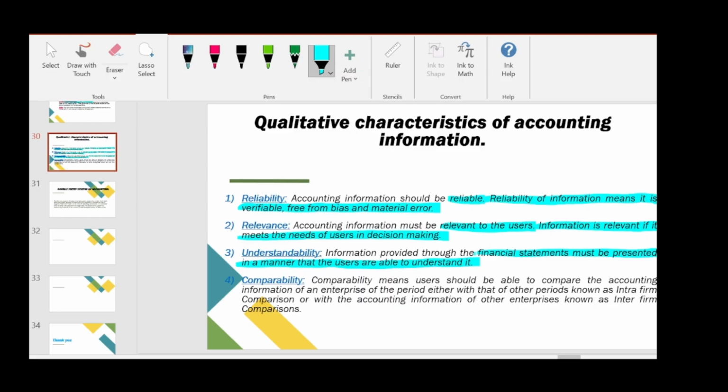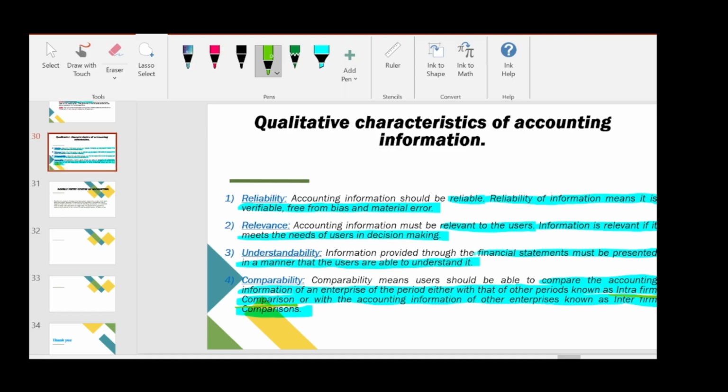Comparability means users should be able to compare the accounting information of an enterprise of the period either with that of other periods, known as intra-firm comparisons, or with accounting information of other enterprises, known as inter-firm comparisons. So intra-firm comparisons and inter-firm comparisons. It should be comparable. The accounting information we provide should be comparable with other accounting information. So the first category is intra-firm comparison. What is intra-firm comparison?